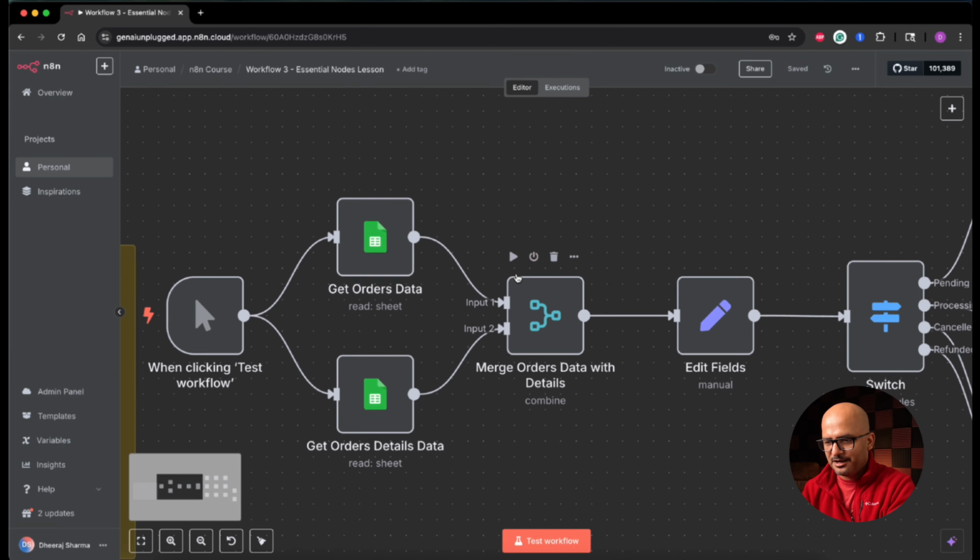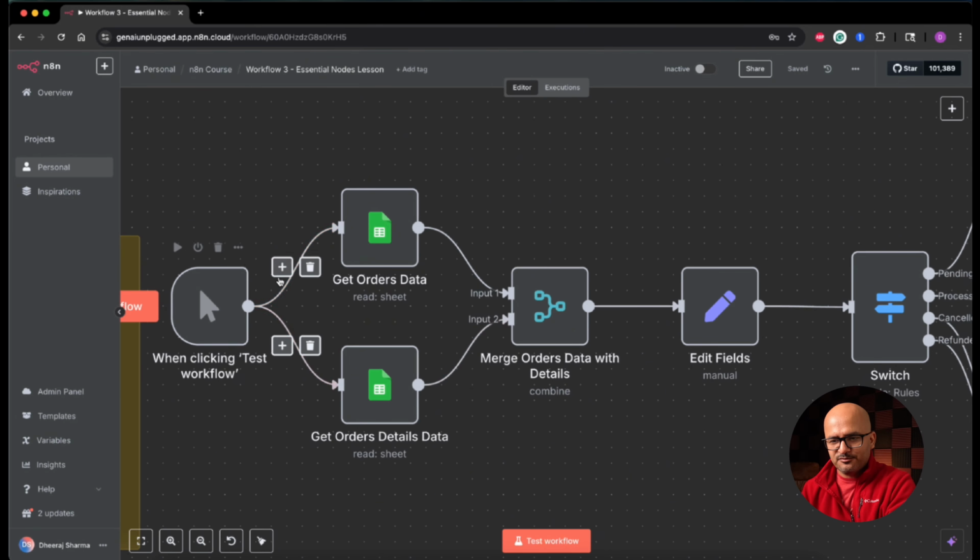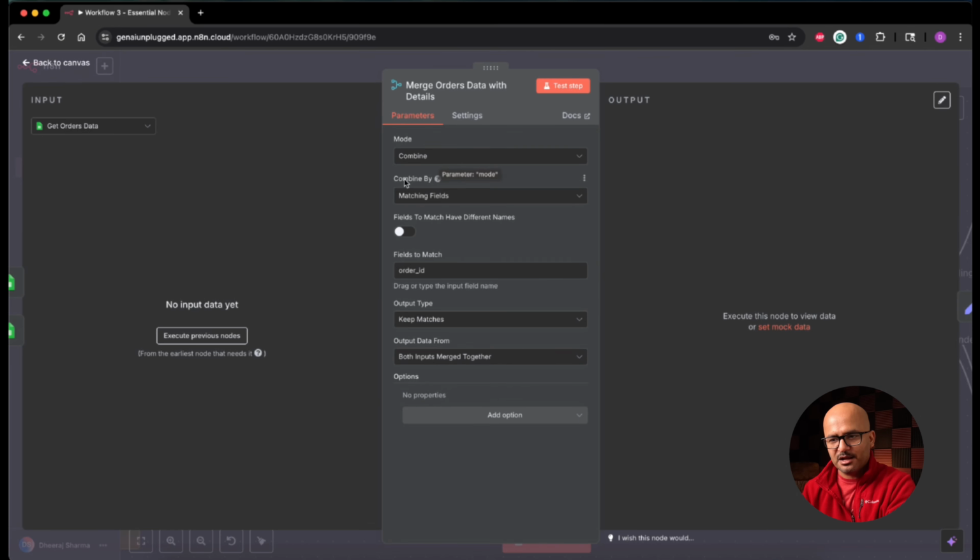If I zoom in a bit, what we are doing is, as soon as the workflow is triggered, we are fetching orders data from Google Sheet and then we are fetching the order details data from Google Sheet. If I open this merge node up, we are combining the matching fields and matching the order ID so that we can merge the data from order header and order details on the common order ID. Wherever the order ID matches for orders header and order detail rows, the data gets combined into a common data set. If I execute this step, let's see what happens.